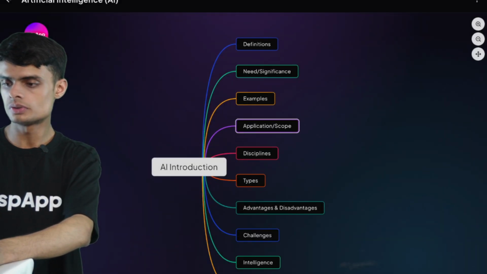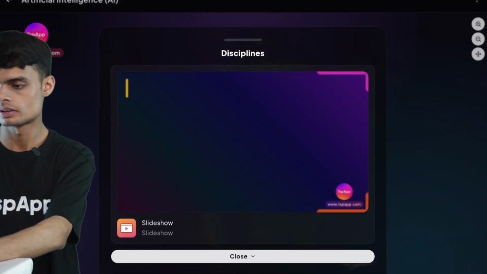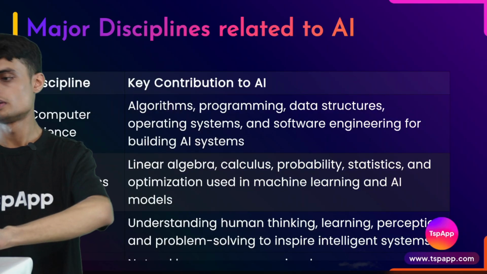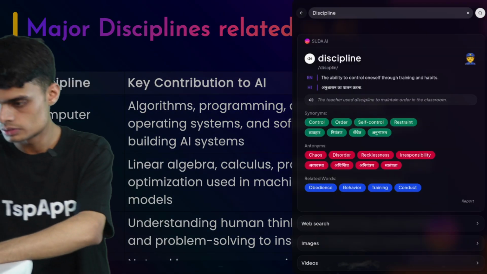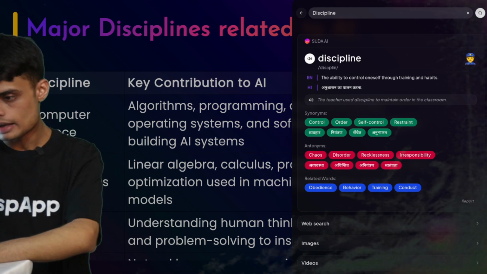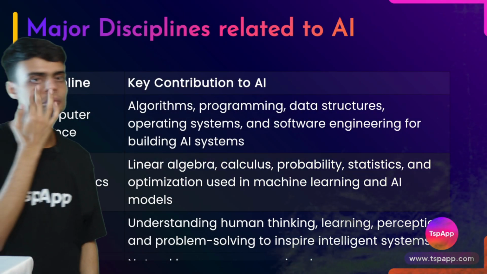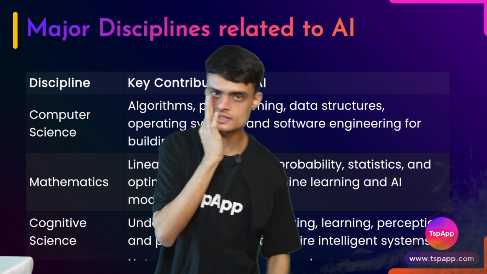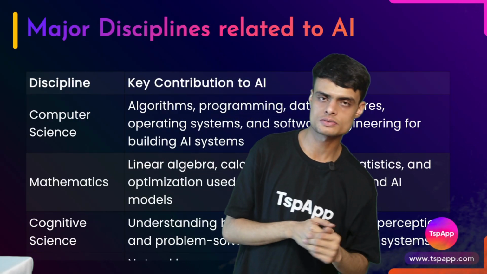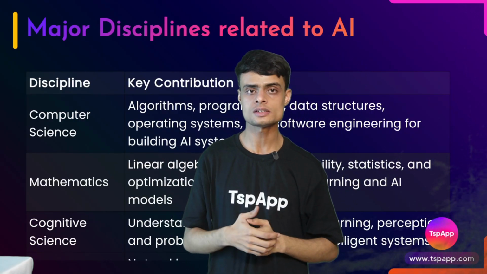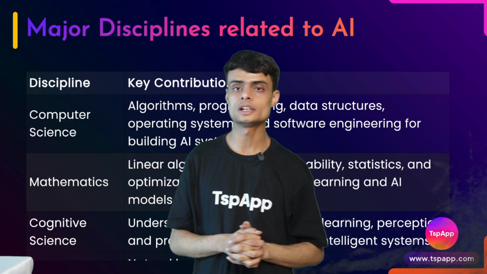Now let's move on to our next topic, that is the disciplines which are related to AI. What is discipline? Let's search the word discipline. Discipline here means the control or restraint. But what is the actual meaning that is described here of discipline? Discipline means the various subjects which are related to AI. AI is not a standalone isolated subject. It is related to various subjects.